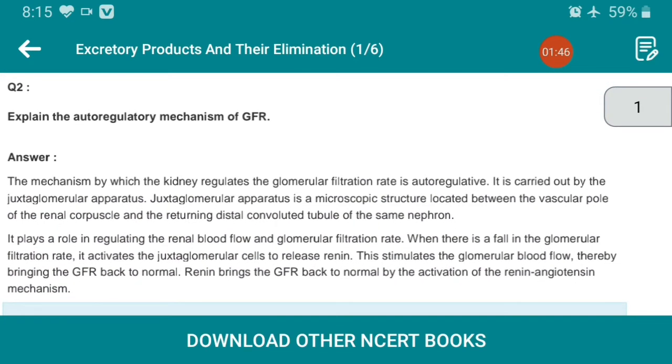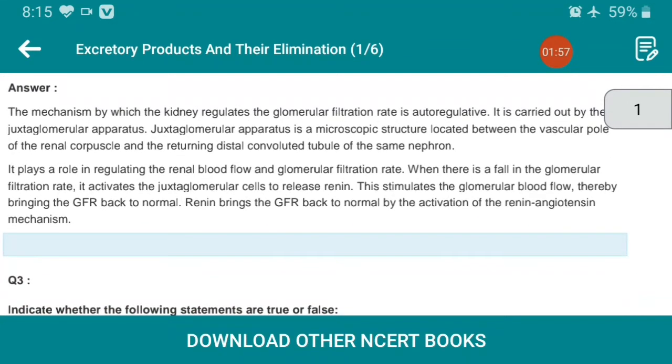Question number 2, explain the auto-regulatory mechanism of GFR. As we know, GFR is the glomerular filtration rate. The mechanism by which the kidney regulates the glomerular filtration rate is auto-regulative.